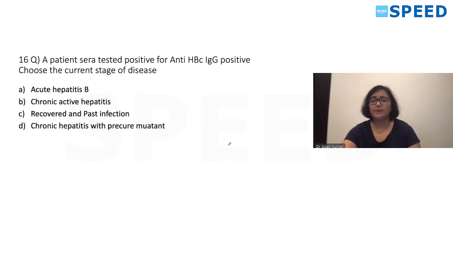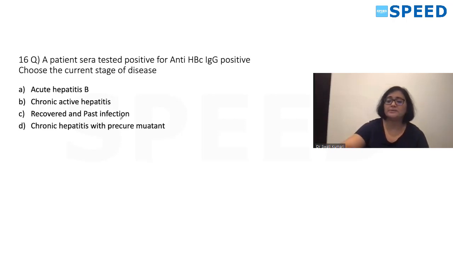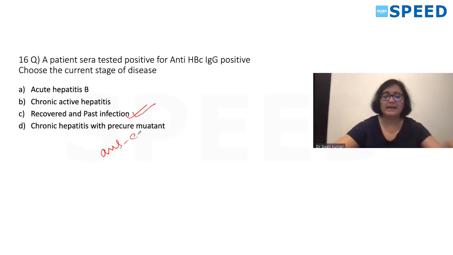Now coming to question 16, a patient's sera tested positive for anti-HBC IgG. Choose the correct stage of disease. Whether it's acute hepatitis B, chronic active, recovered or past infection, or chronic. So your answer should be answer C, recovered and past infection.